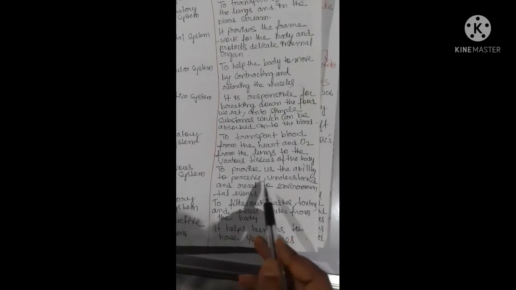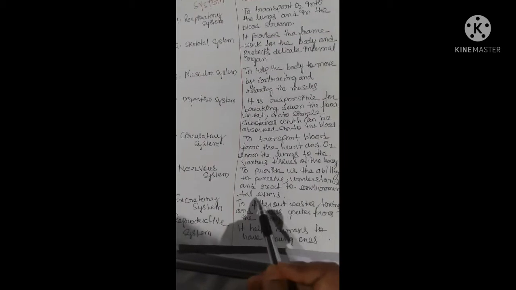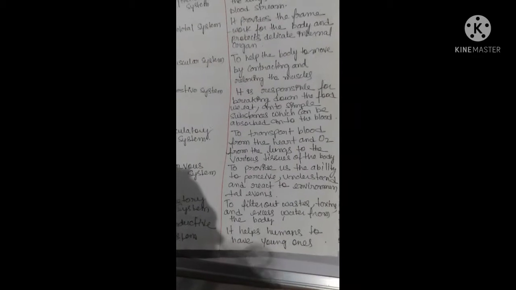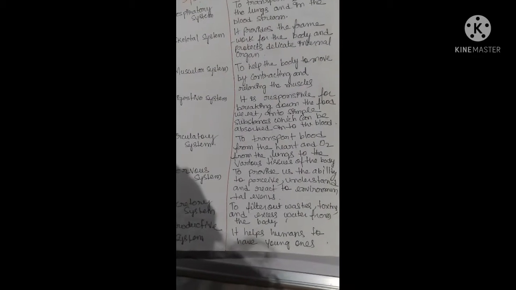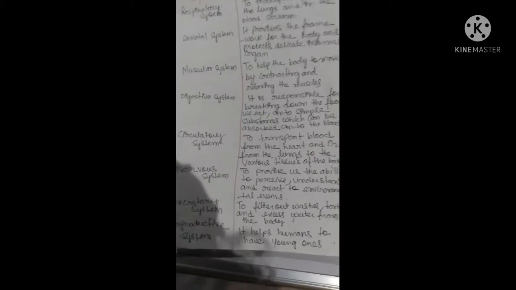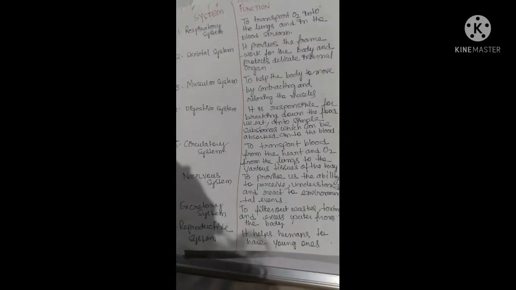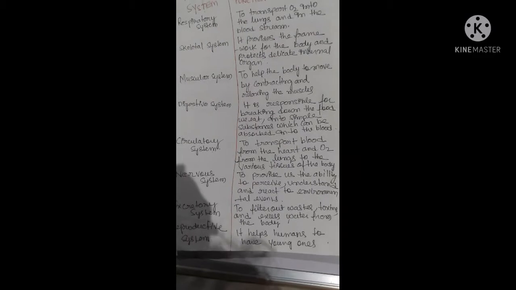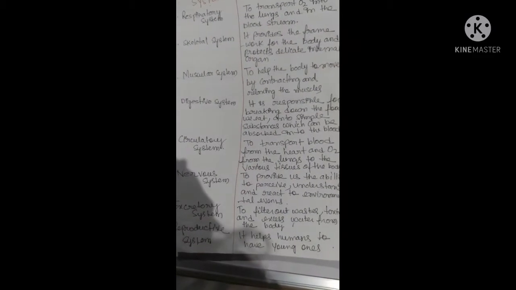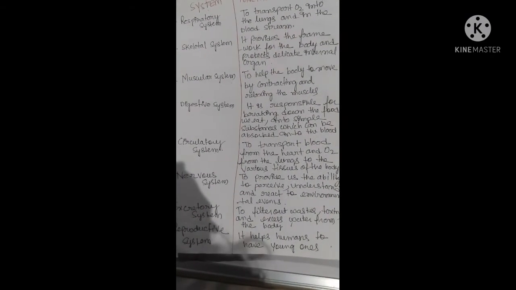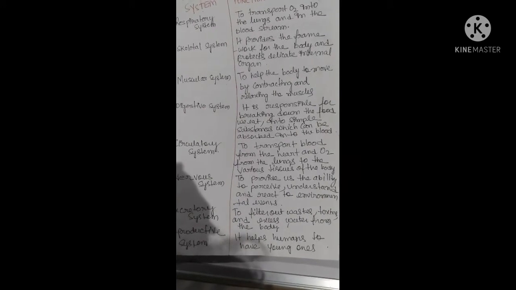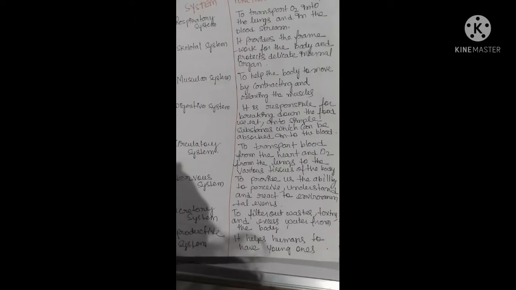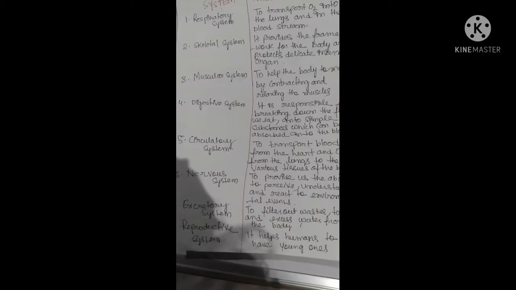Now the nervous system provides us the ability to perceive. Perceive means to get information, understand, and react to environmental events. For example, now I am explaining to you, and we are getting the message with the help of the nervous system. The nervous system includes sensory nerves, motor nerves, the brain, and spinal cord. The brain is an important part of the nervous system. Whatever information we receive has to be decoded in the brain, and the brain responds according to the environment.